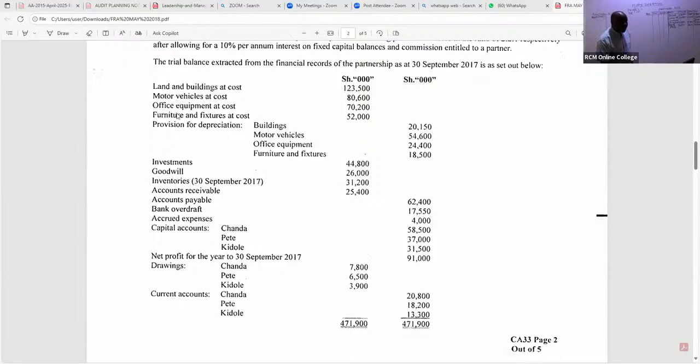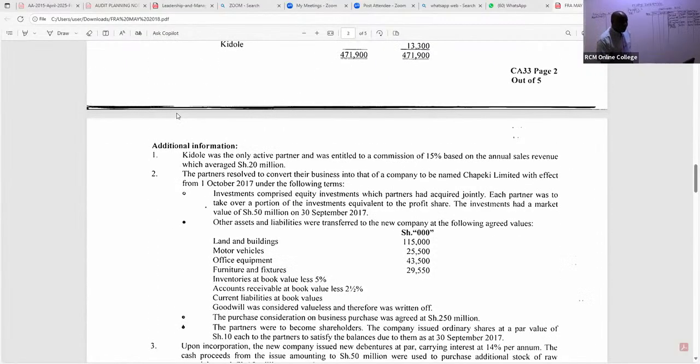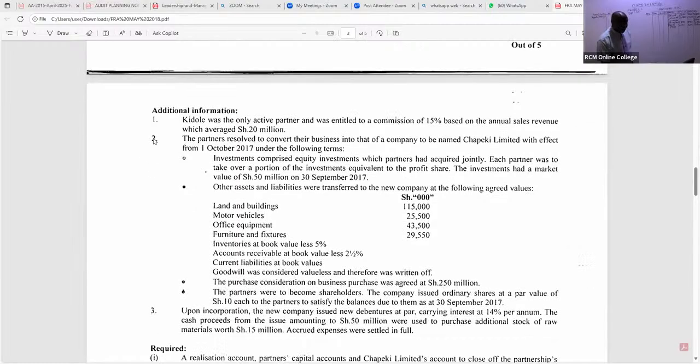If you go to this particular note, we have note number 2, point number 2 of this note. We are told other assets and liabilities were transferred to the new company at the following agreed values. Those agreed values, we shall not take them to realization because you are not yet at the selling point. These are what we call the fair values.